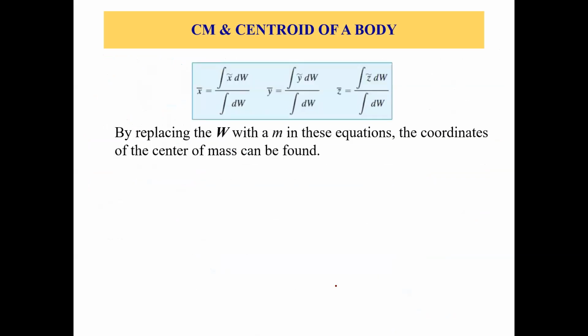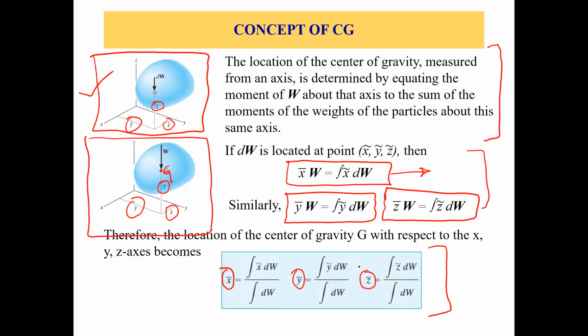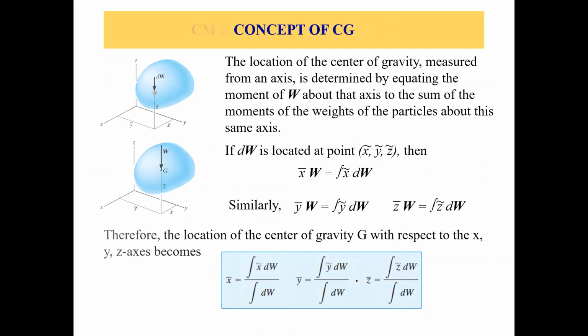Now let's talk about centroid and center of mass or center of volume. We already saw these equations for x bar, y bar, z bar in case of center of gravity.